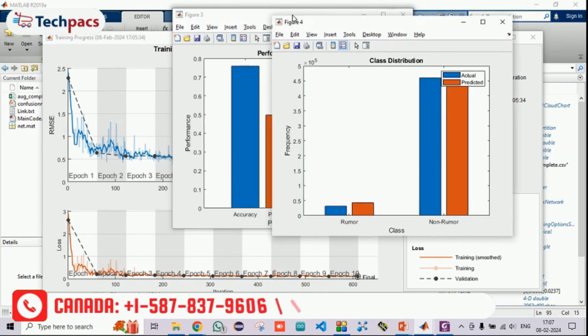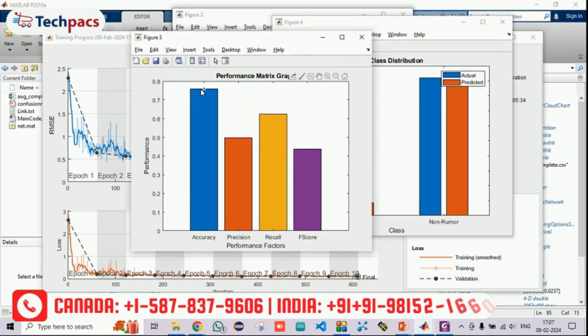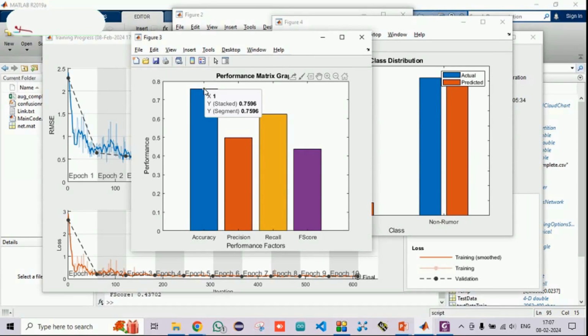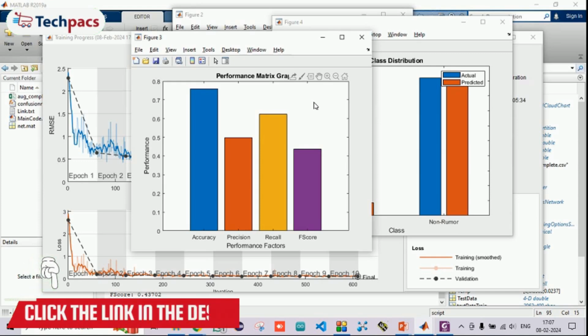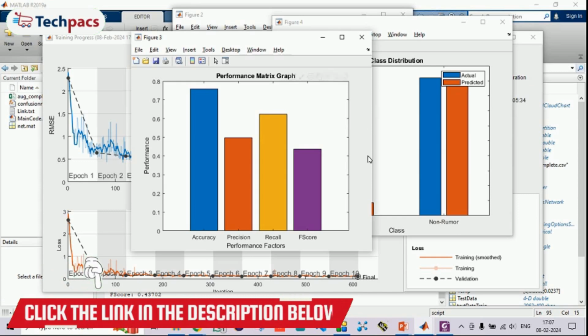This time the accuracy achieved is 75. So every time you train the network, the results vary. Further modifications are still possible. For those details, you can contact us directly and implement them in real-time scenarios for research purposes and so on. Thank you.